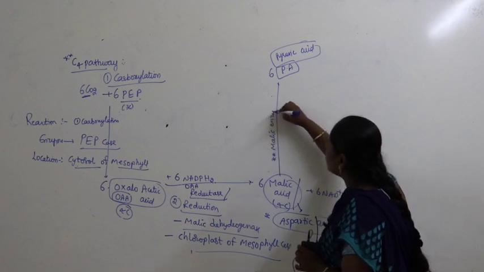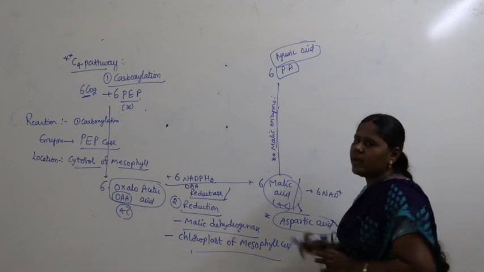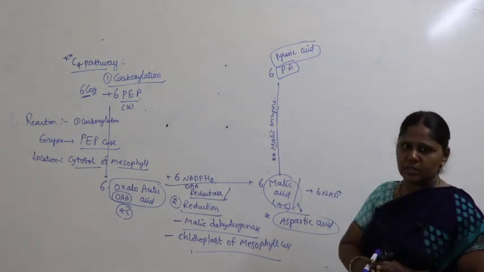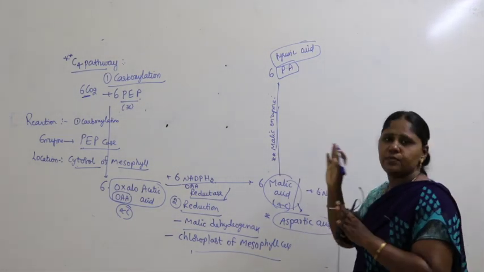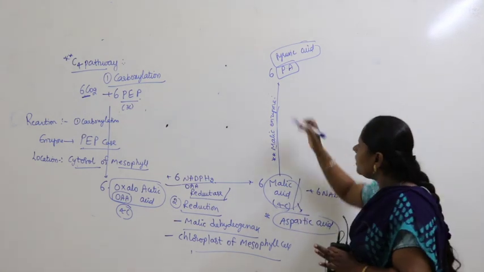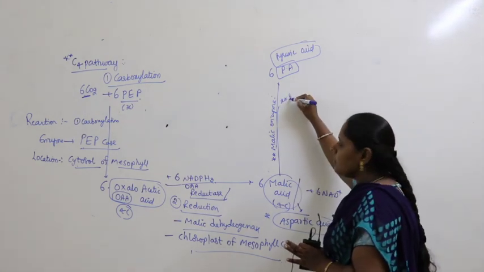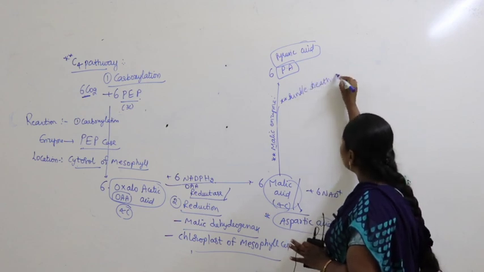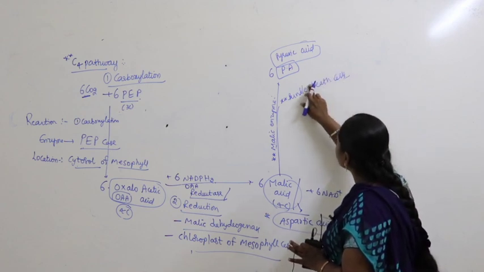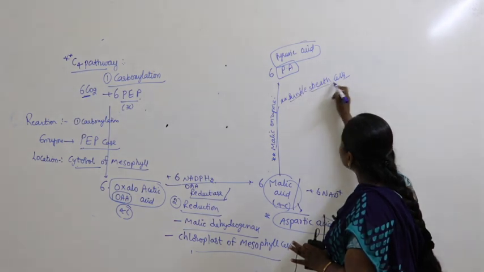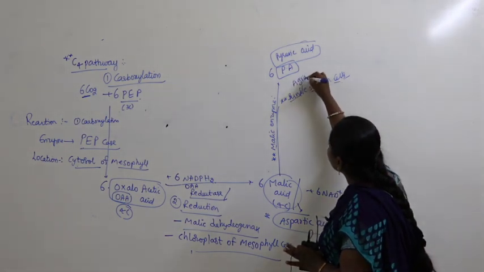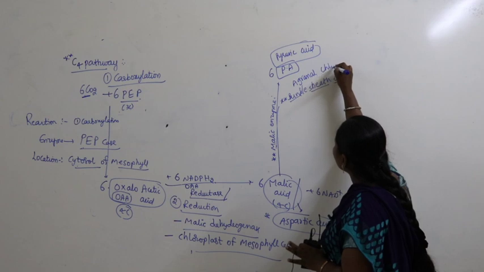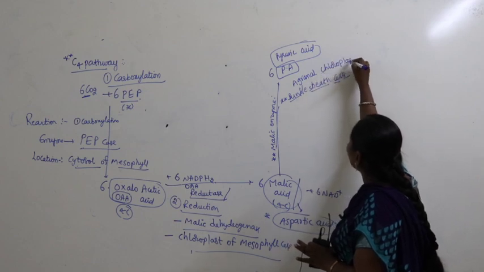Where it occurs: it enters into bundle sheath cells. The name of the location is very important. It occurs in the agranal chloroplast of bundle sheath cells. Very important location.